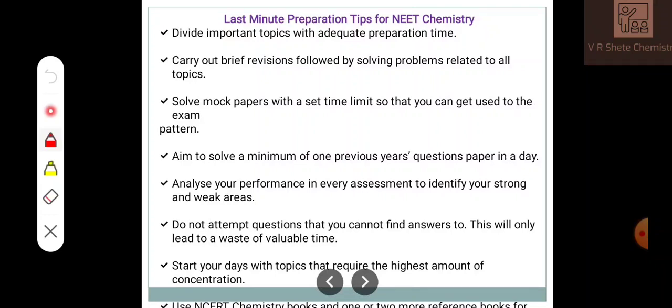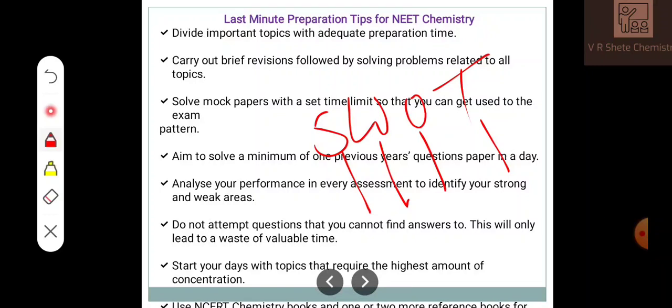SWOT means strengths, weaknesses, opportunities and threats. You have to identify these four points. Do not attempt questions for which you cannot find the answers. If you are not confident with a question, do not solve it. Start your day with the topics that require the highest amount of concentration. Use the NCERT book and maximum references. So this is your NEET examination preparation for the chemistry subject.